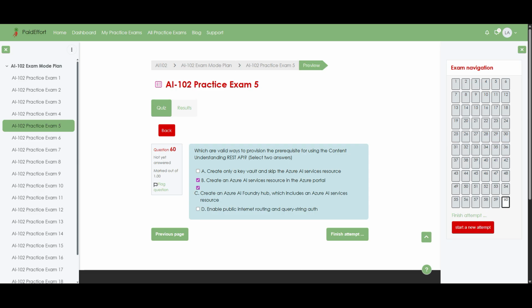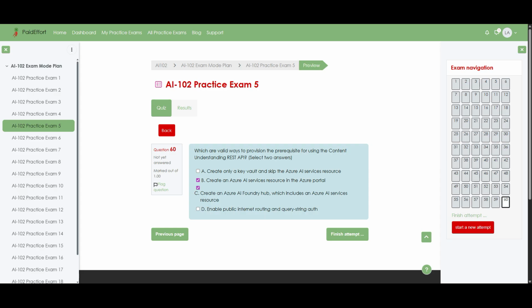To begin with, using the REST API for content understanding requires an Azure AI Services resource. Therefore, option B is valid because provisioning this resource directly in the Azure portal satisfies the prerequisite without any additional setup. This is the most straightforward and commonly used method.